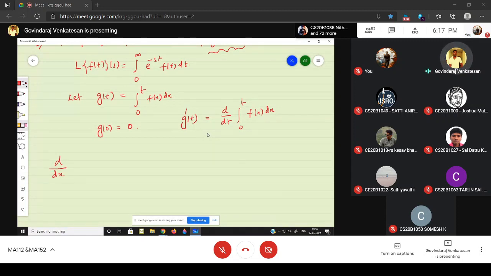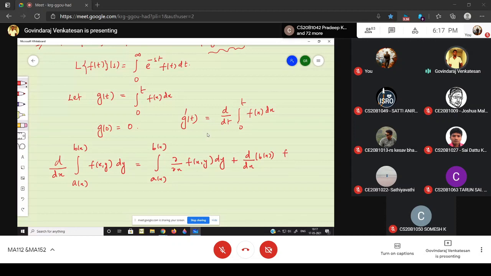d by dx of the integral from a(x) to b(x) of f(x, y) dy is first bring the differentiation inside: the integral from a(x) to b(x) of dou by dou x of f(x, y) dy, plus differentiate the upper limit, d by dx of b(x), and substitute the function f(x, y) with y equal to b(x), minus differentiate the lower limit a(x), then substitute the inner function f(x, y) with y equal to a(x). This formula is called the Leibniz formula, differentiation under the integral sign.